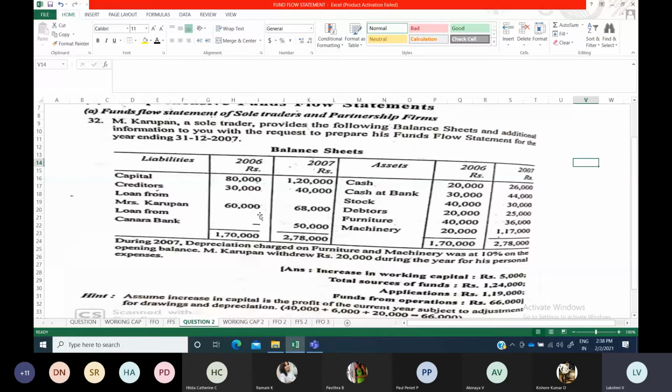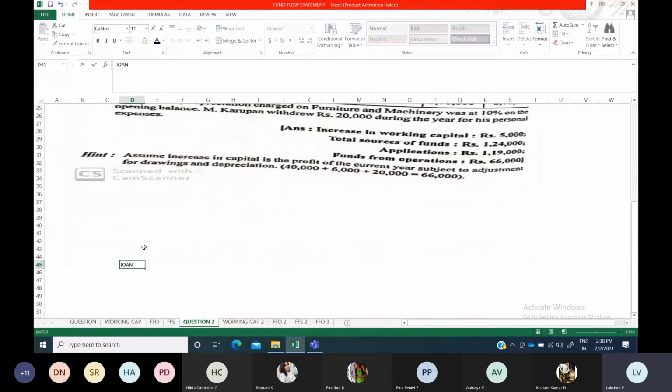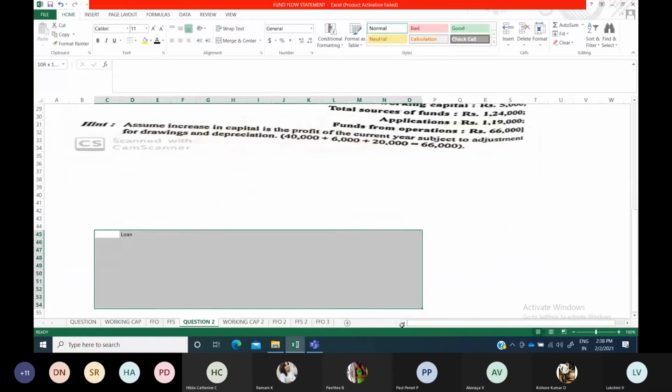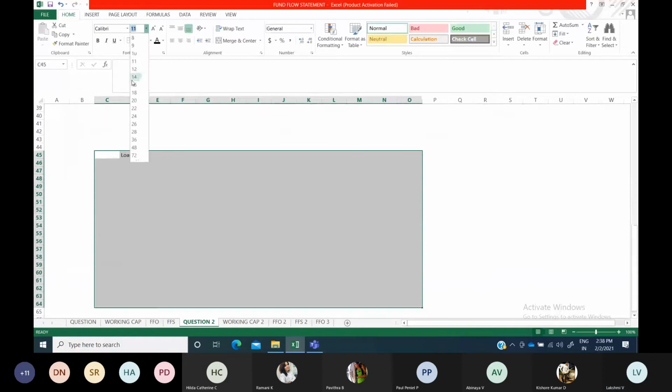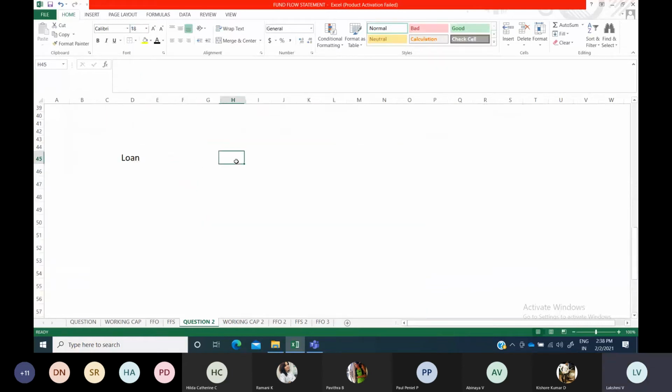But how to take it, you have to find out whether it has increased or decreased. Increased means they have additionally borrowed a loan. If the loan has decreased, it means they have paid the loan. Take for example, you should understand first of all.